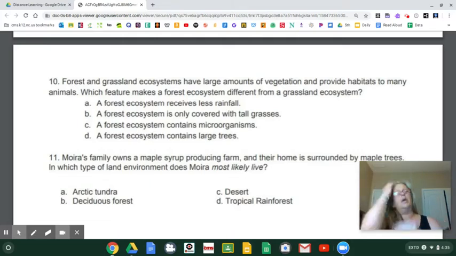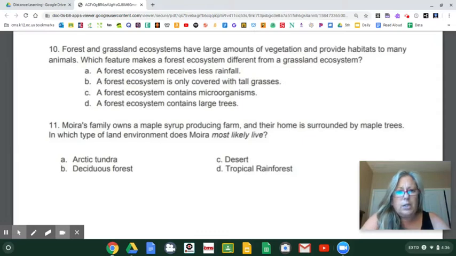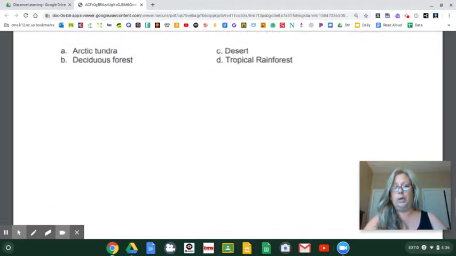Moira's family, number 11, owns a maple syrup producing farm. And her home is surrounded by maple trees. In which type of land does she live, y'all? Yes, she got maple trees all up at her house. Would that be an Arctic tundra? Would that be a deciduous forest? Would that be a desert or a tropical rainforest? I believe in you. You got that one.